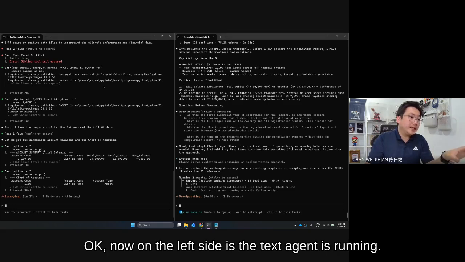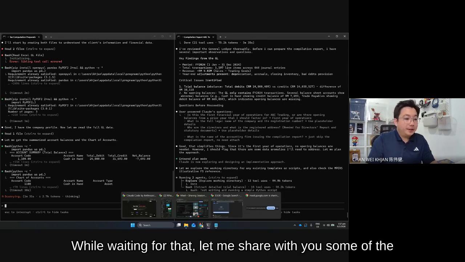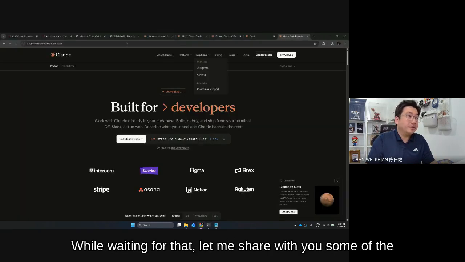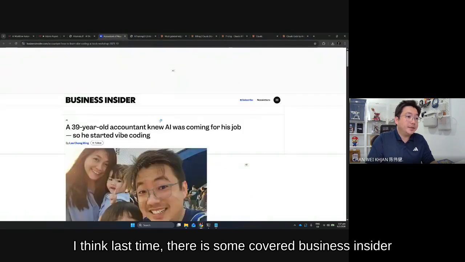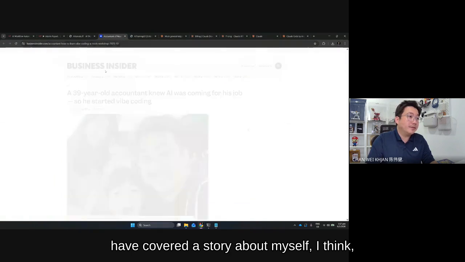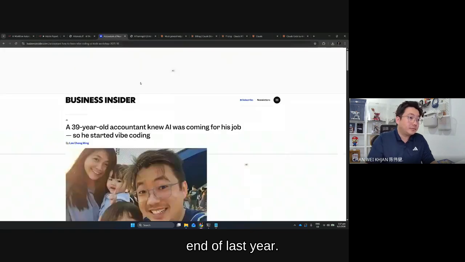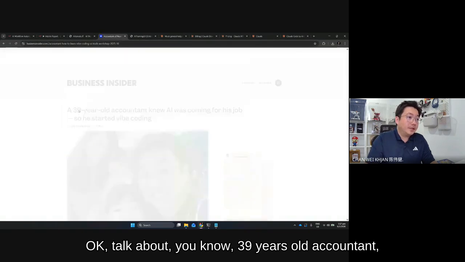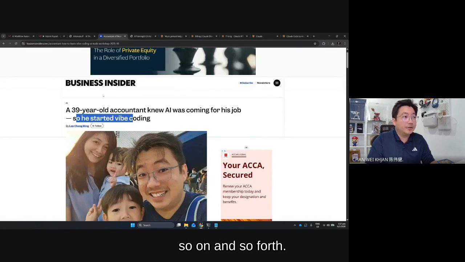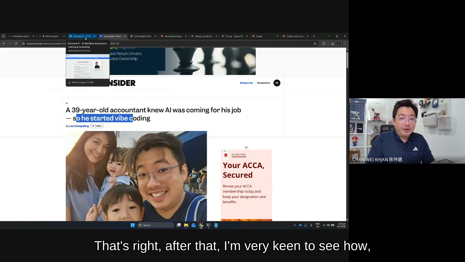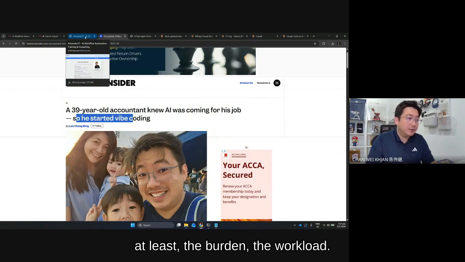Now, on the left side the text agent is running, and on the right side the compilation agent is running. While waiting for that, let me share with you what I mean by vibe coding. I think Business Insider covered a story about myself, I think at the end of last year. It talks about a 39-year-old accountant who knew AI was coming for his job, so he started vibe coding, and so on and so forth. That's why after that, I'm very keen to see how technology can assist us to relieve at least the burden, the workload.